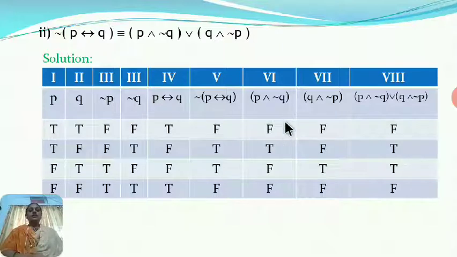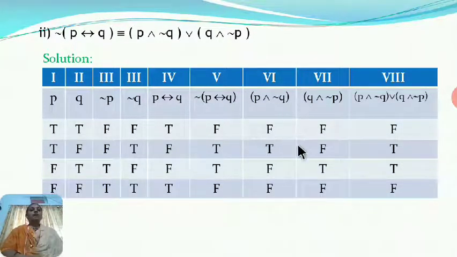P and negation Q. We require here to find the conjunction of P and negation Q. So T and F, it is F. T and T, it is true. F and F, it is F. F and T, it is F. These are the entries in P and negation Q.